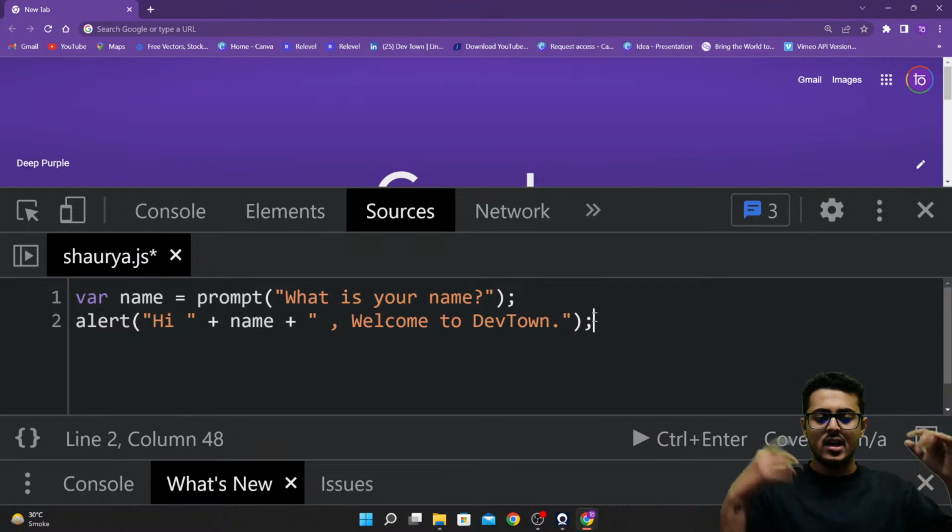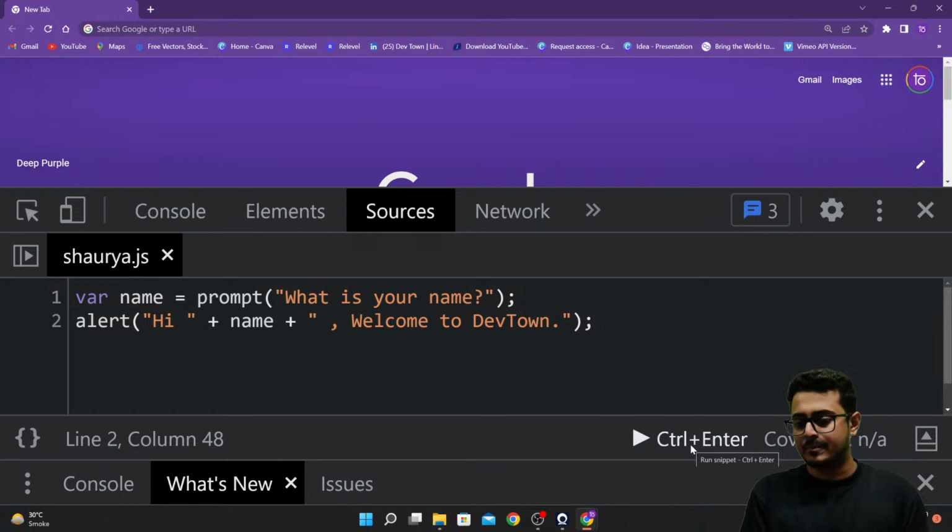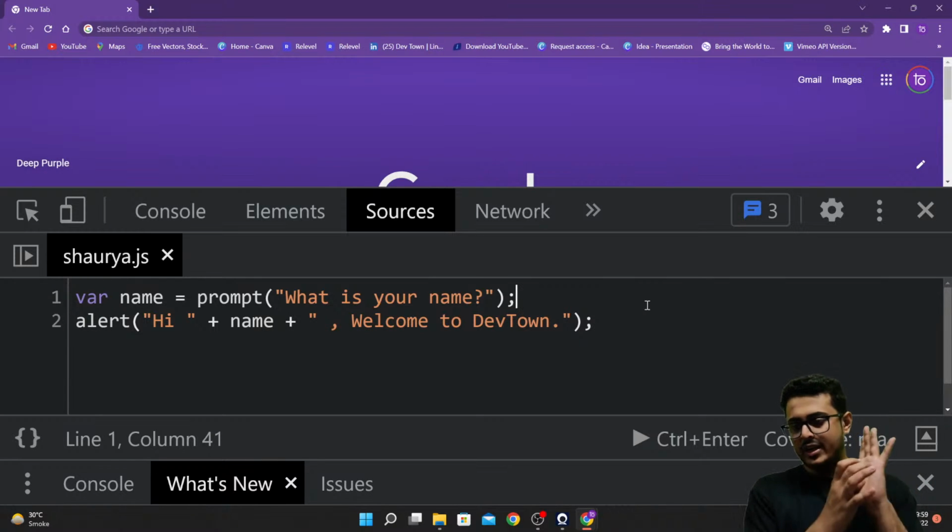Okay, so this is the alert that we are creating right over here. Hi Shaurya, welcome to DevTown. This is the sentence that we are creating. We'll be saving it and we'll be running it. Now to run this, either I can click on this play button on the bottom, that is run snippet, or I can just press Control and Enter.